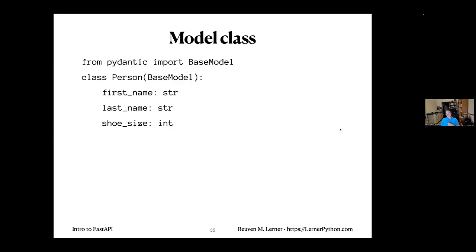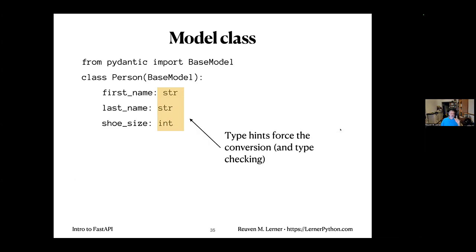So here's a simple example. I'm going to say this is my model class. So from pydantic import BaseModel. And then I say my Person class has first_name, last_name, and shoe_size. The first two are strings, and the third is an int. And these type hints will force the conversion, much as we did with the type hints before. But wait, how am I going to integrate my class Person into my request?